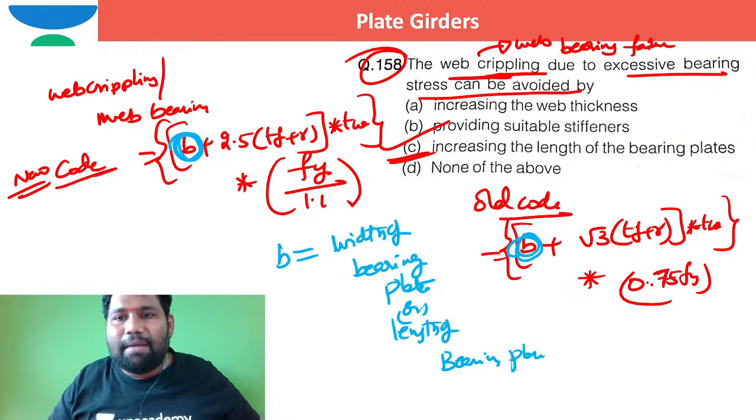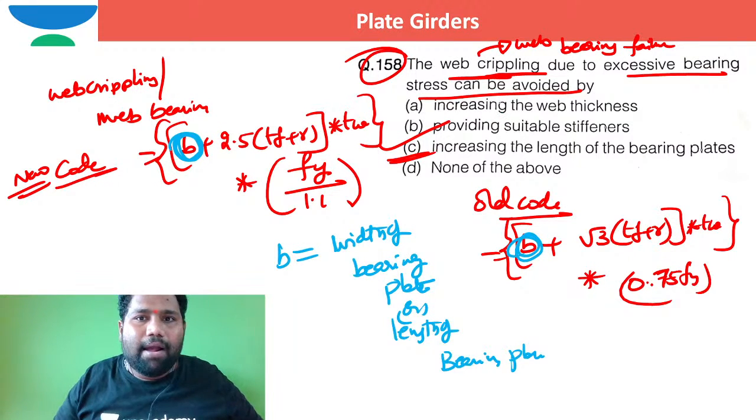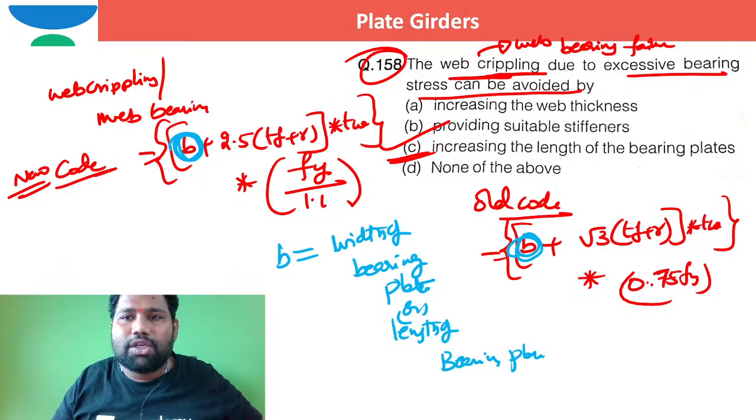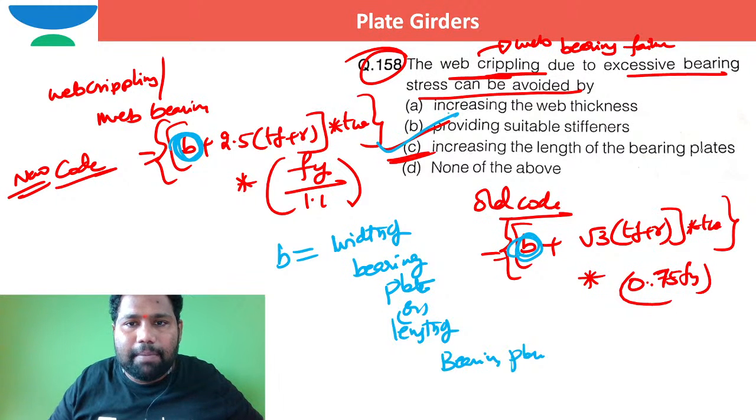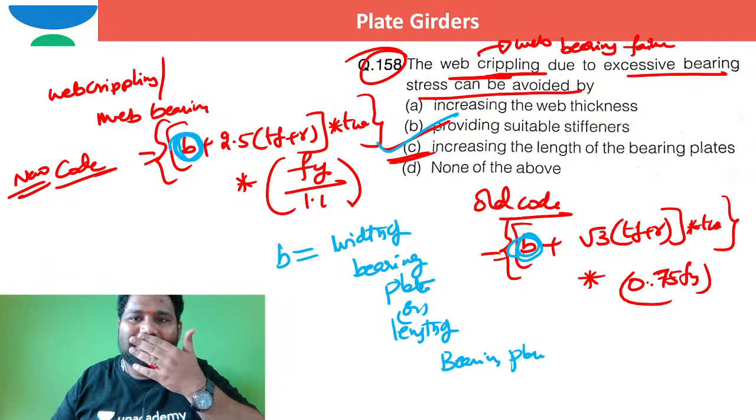By increasing the thickness of the web, the web crippling stress due to excessive bearing can be avoided. It can be avoided by increasing the length of the bearing plates and by providing suitable stiffeners.